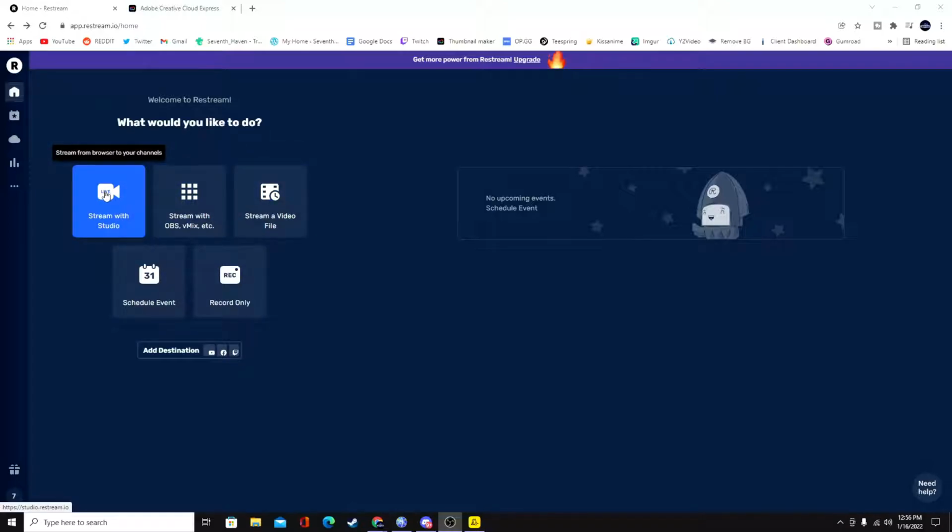You can stream with the studio, which means you can just stream from the browser. You can use third-party software like OBS or Streamlabs. You can stream a video file. So if you had gameplay that you were saving up and you just wanted that gameplay to stream on your channel, you can do that also. You can schedule an event in advance, which is actually pretty awesome. And you can just record also without even going live, so for instance, if you're making a video like this. But in order to make this Restream thing work, you do have to go to Restream with Studio.